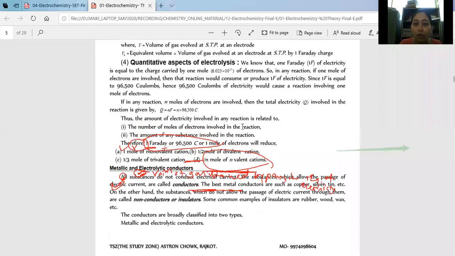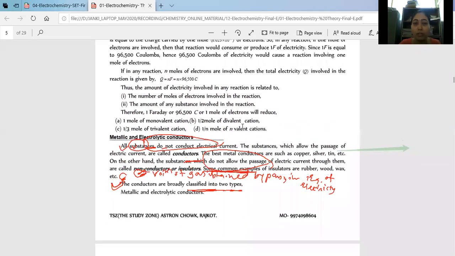Quantitative aspects of electrolysis. Again, conversions are given to you. There is a relation between coulomb and Faraday. In short, it is given again briefly: Q is equal to nF, where n is the number of moles of electrons involved in the reaction. If we have a monovalent cation, then 1 mole; for a divalent ion, 1/2 mole.